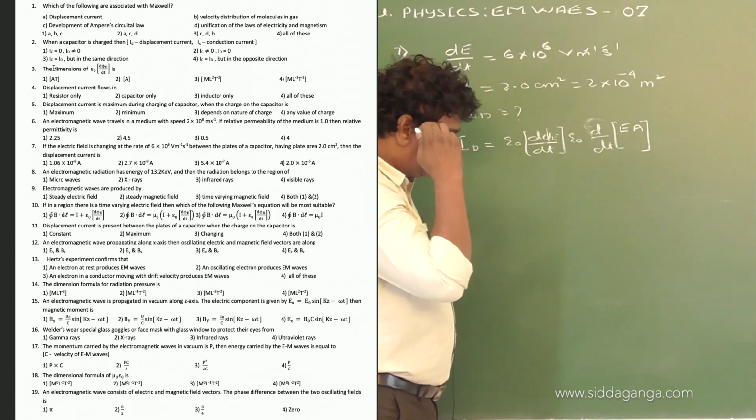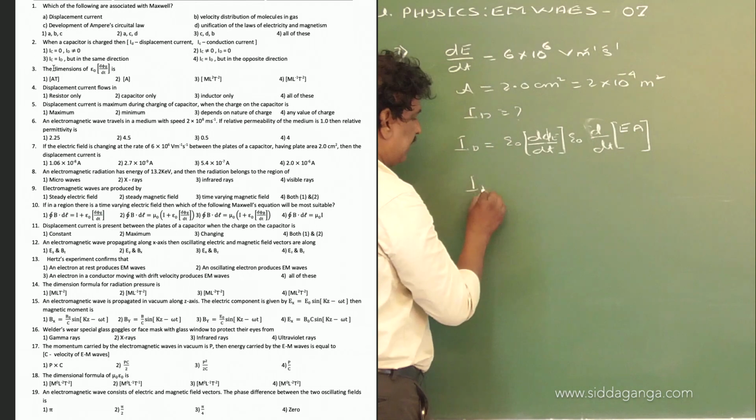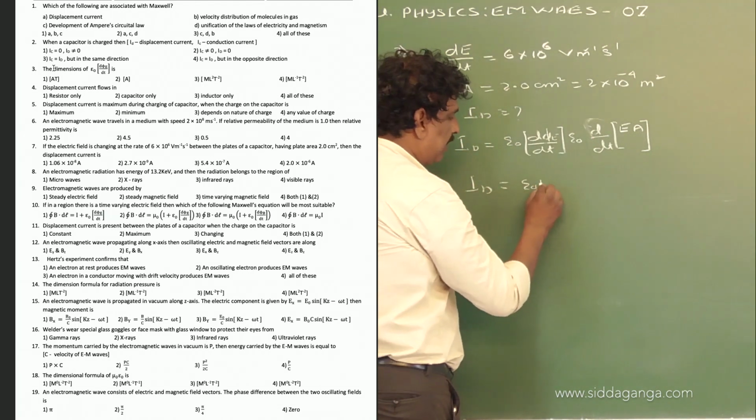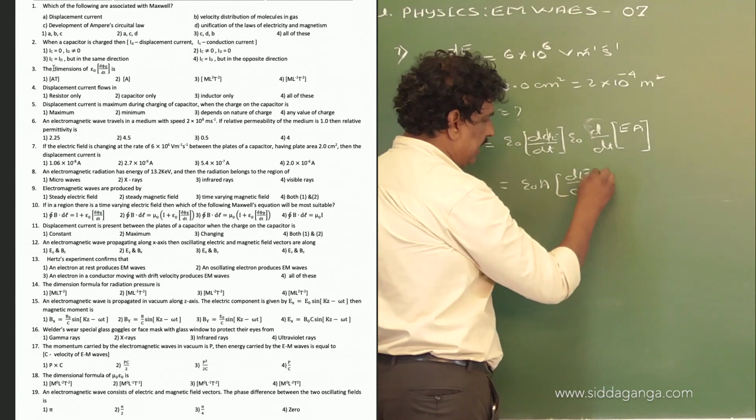Here theta is equal to 0 degree. That means ID is equal to epsilon naught into A into dE by dt.